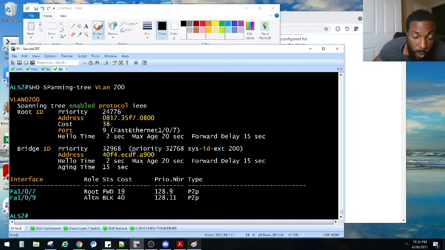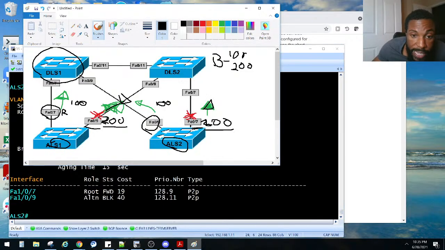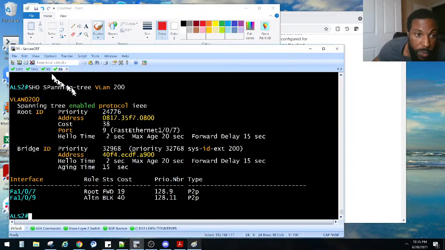It is still forwarding. So 109, let's see. It recalculated, but this 107 is still... No, that's exactly what we wanted, 107 to be forwarding. So now this is forwarding and this is blocking. Right? Now, did we do the same thing on ALS1?